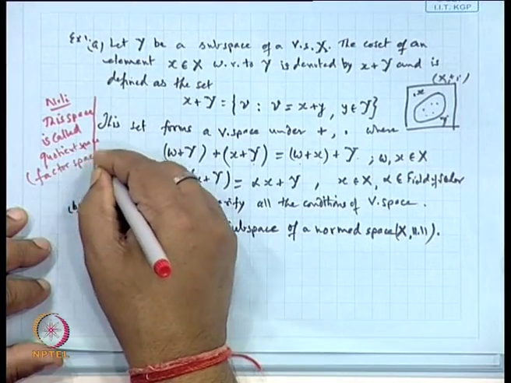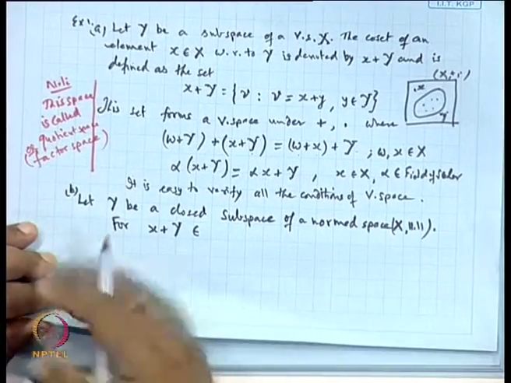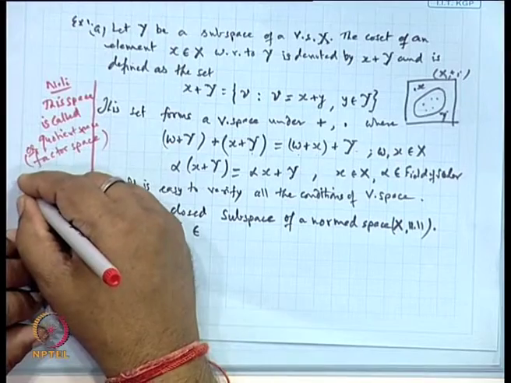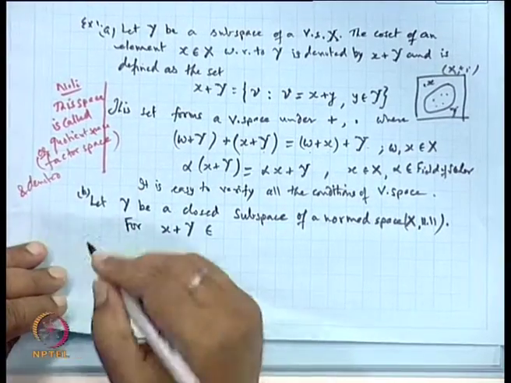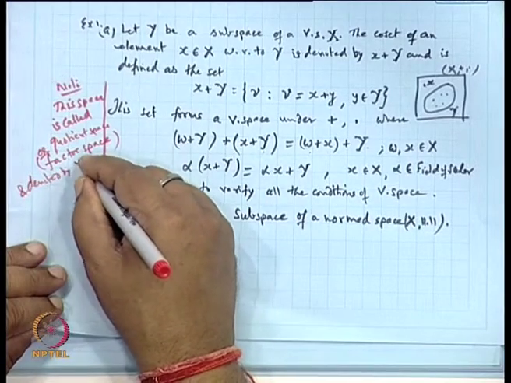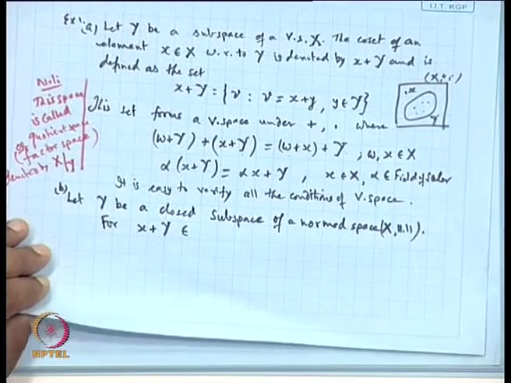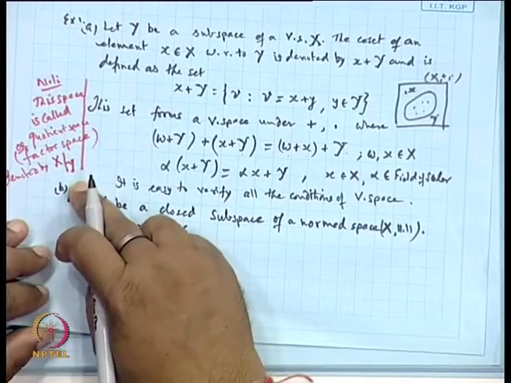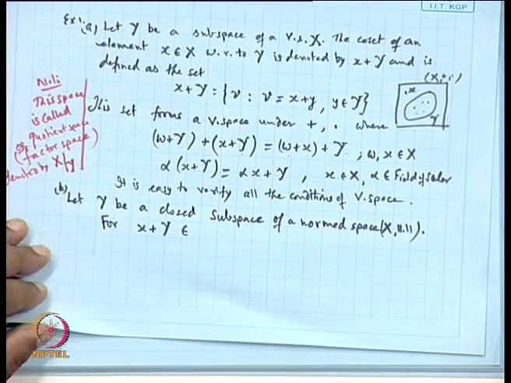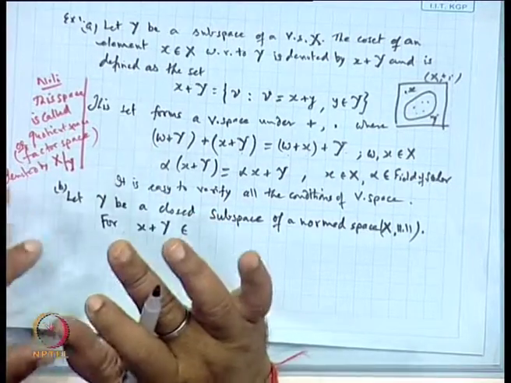Some authors say factor space also. It is called a quotient space and denoted by X oblique Y. So whenever X oblique Y is written, it represents the quotient space, where X is a vector space and Y is a subspace of it.